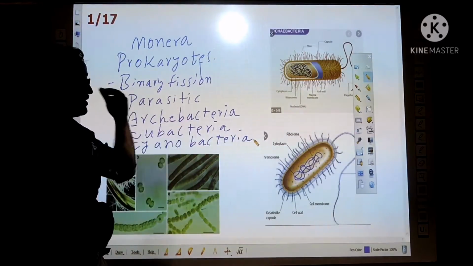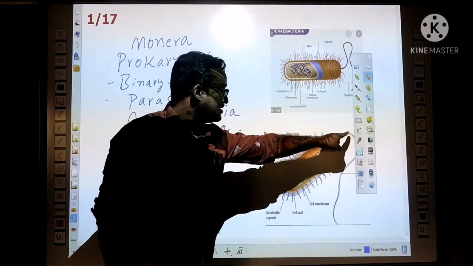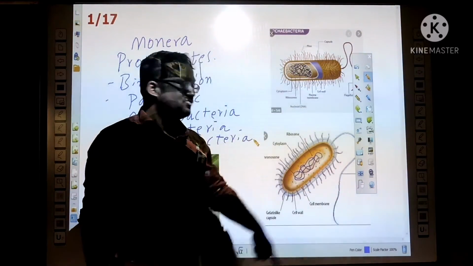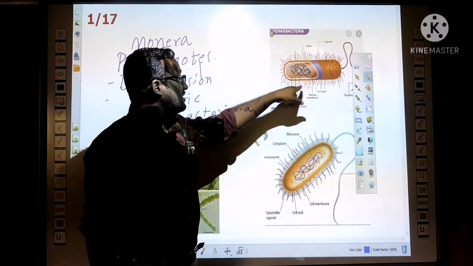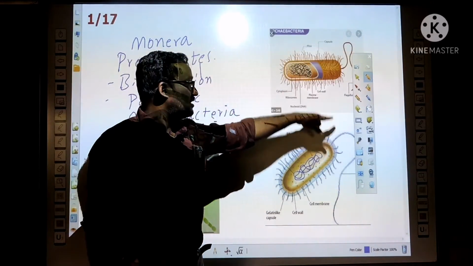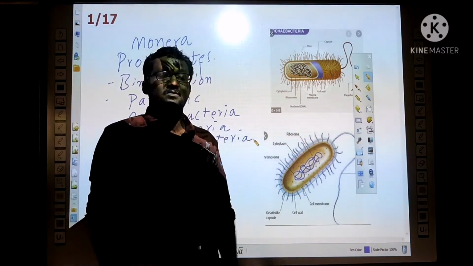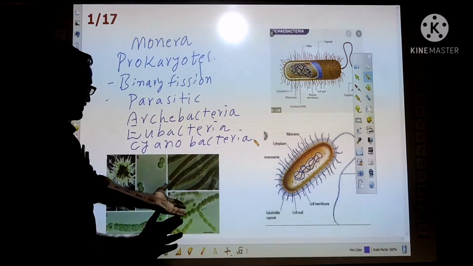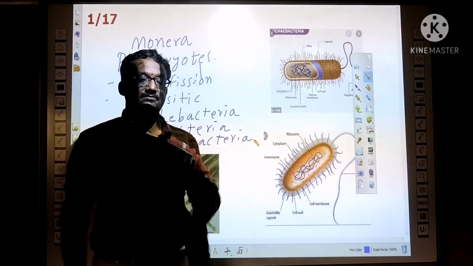In these Monerans, locomotion takes place through structures called flagella, the long thread-like structures. Some have hair-like projections called cilia. They are used for movement, that means locomotion. Examples of cyanobacteria are Nostoc and Anabaena.